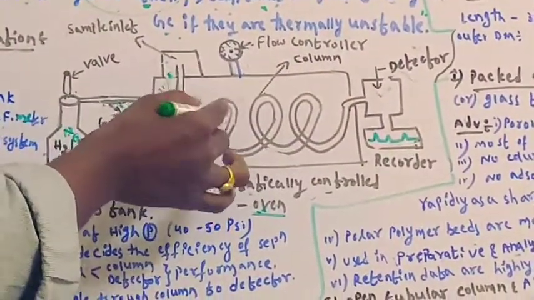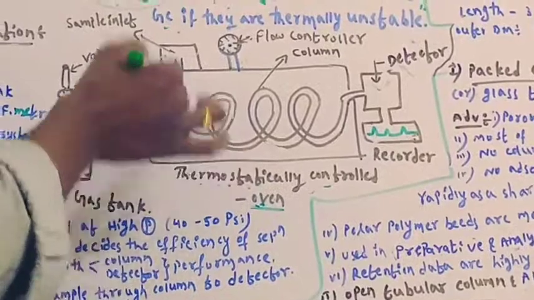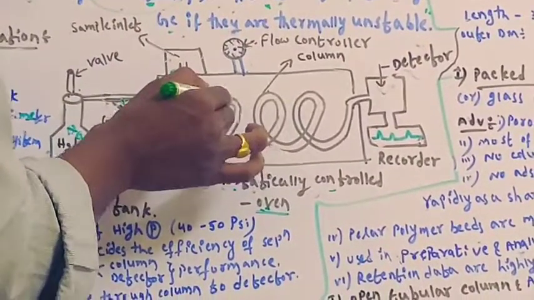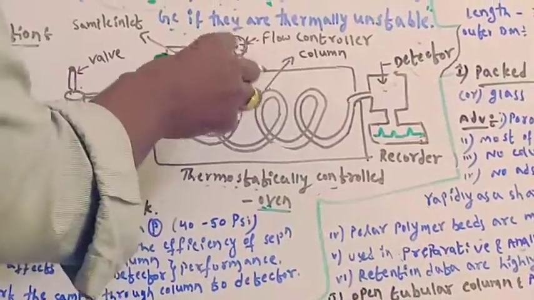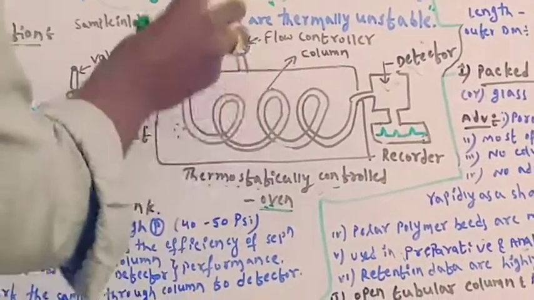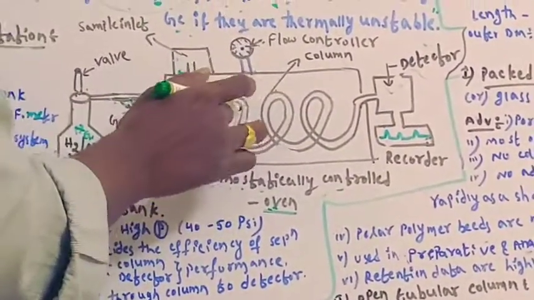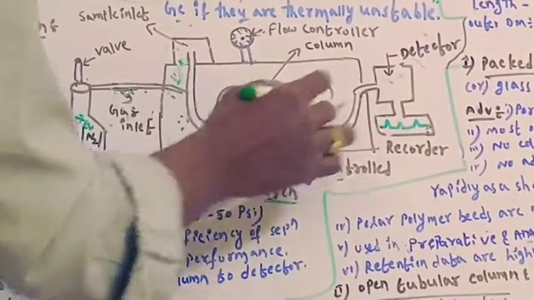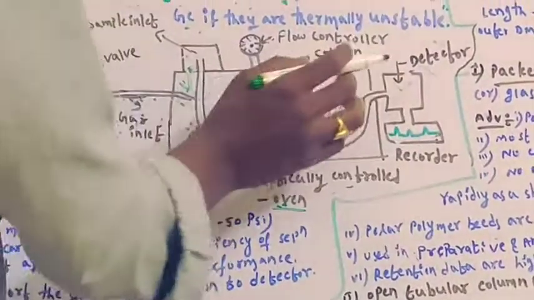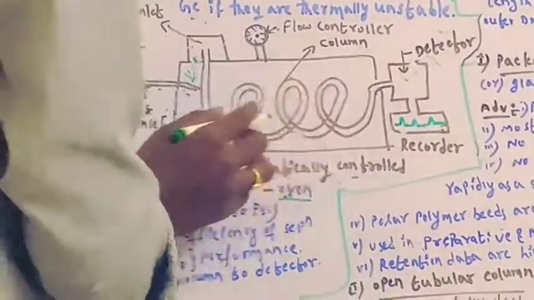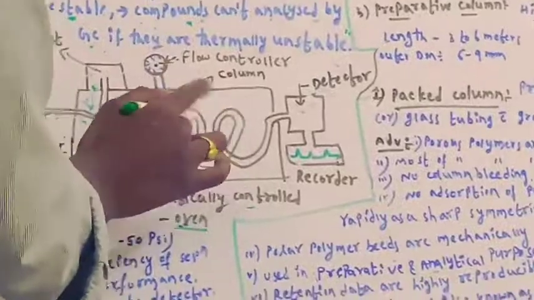In the column, if the sample has more solubility towards the stationary phase, it is retained there and slowly travels through the column. If the component has less solubility towards the stationary phase, it will elute faster and come along with the mobile phase. Okay, that is the second one. In the column only, the separation takes place based on the partition coefficient of the sample.